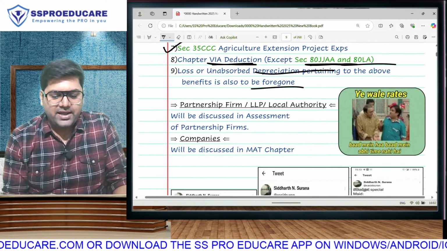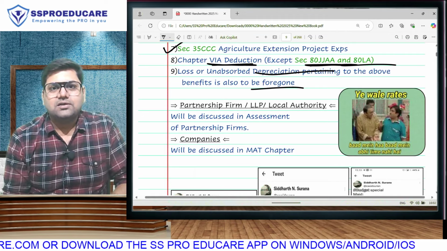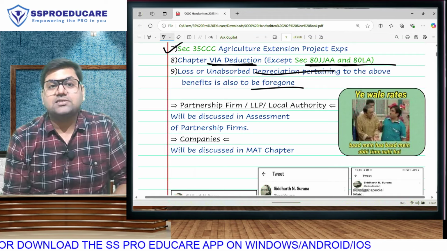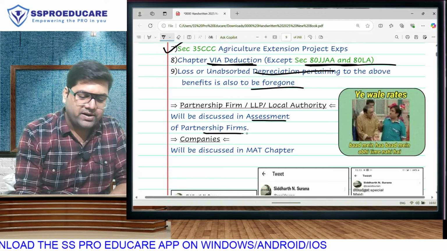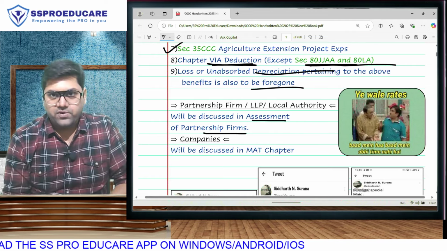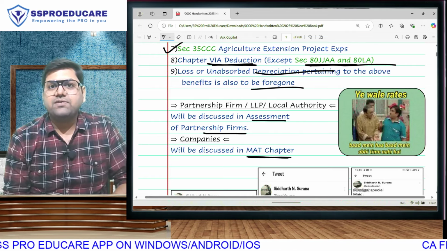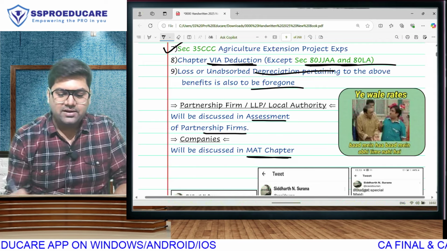As far as tax rates of partnership firms and tax rates of companies are concerned, in this book, because this is the CA Final book, we have a dedicated chapter. We have a chapter called assessment of partnership firms for firms, and we have a chapter called minimum alternate tax for companies. So we will be discussing the details about these assessees in that chapter.